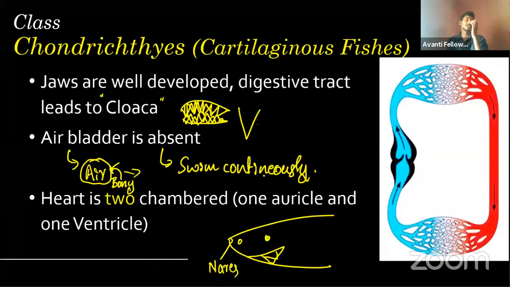Nares are like our nostrils. But these do not have any function because they only have external nares. That means the external appendage is there, but they do not have any internal nares as we have an internal nose. They only have the external nares.